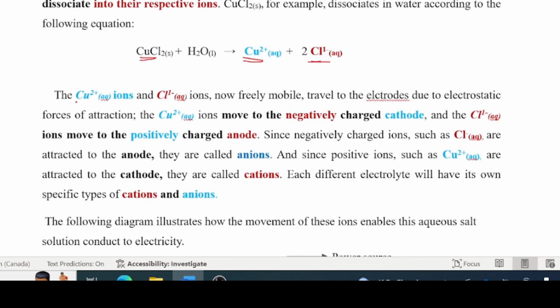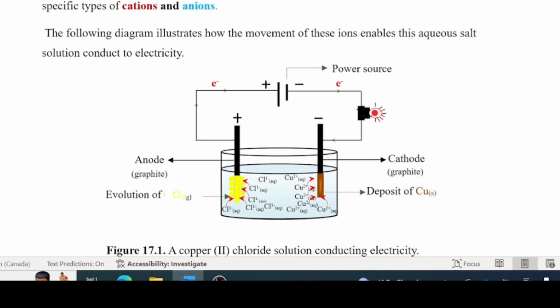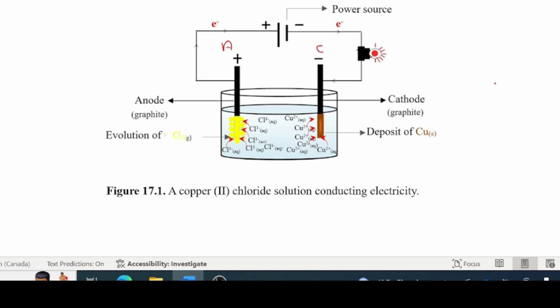When the electrodes of a conductometer are placed in this aqueous solution, this is what is going to happen. I'm going to show you this figure here. So this is the apparatus. This is my anode here, and this over here is my cathode. So look what is happening here. We have two types of ions in solution. We have copper(II) ions, and we have chloride ions.